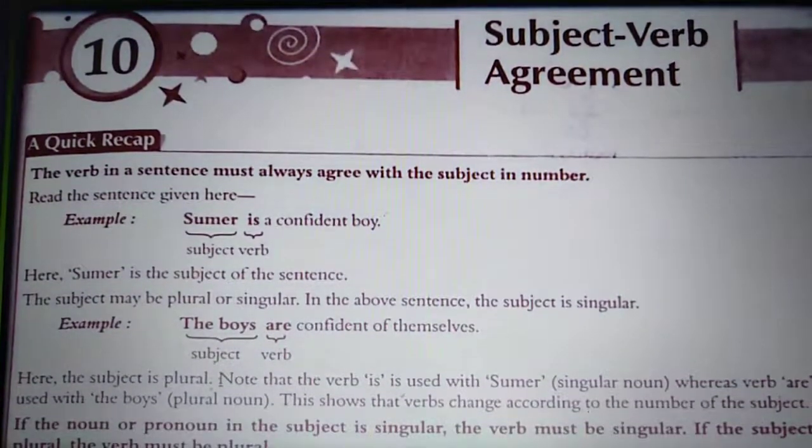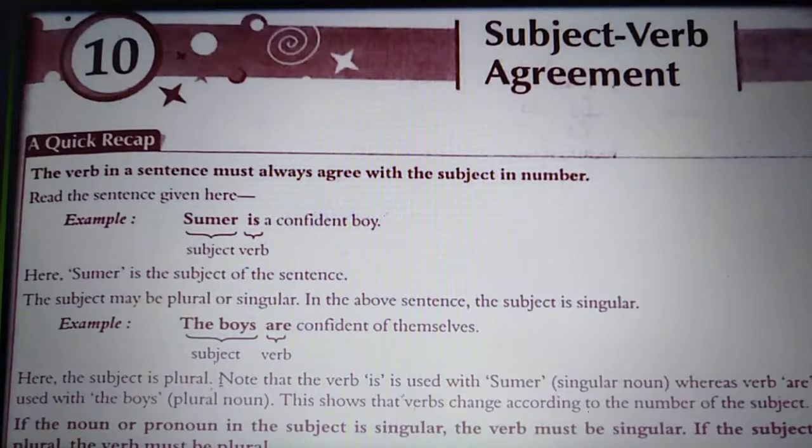As I told you, you are going to use all these words: is, am, are, was, were, has, have. Generally when we are talking about is, am, are, was, were, you will be given "be" in the bracket in the sentence. So for all these words you have to see the subject, then you have to see the tense of the sentence, and accordingly you have to place the verb there, right?